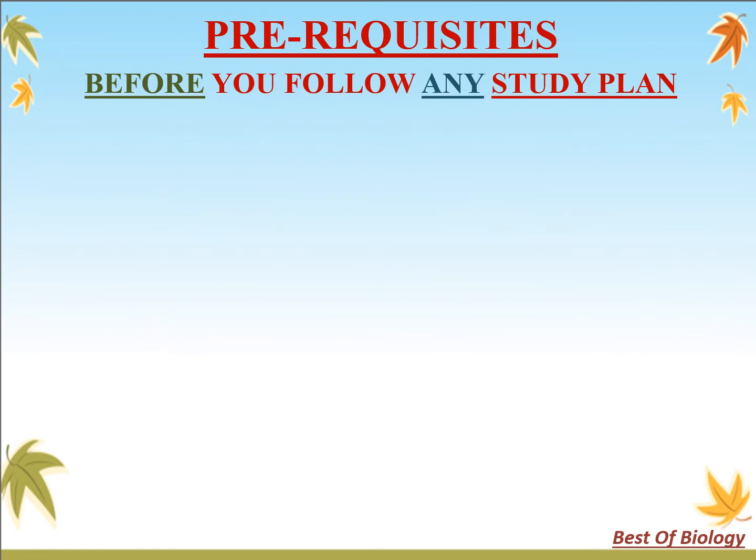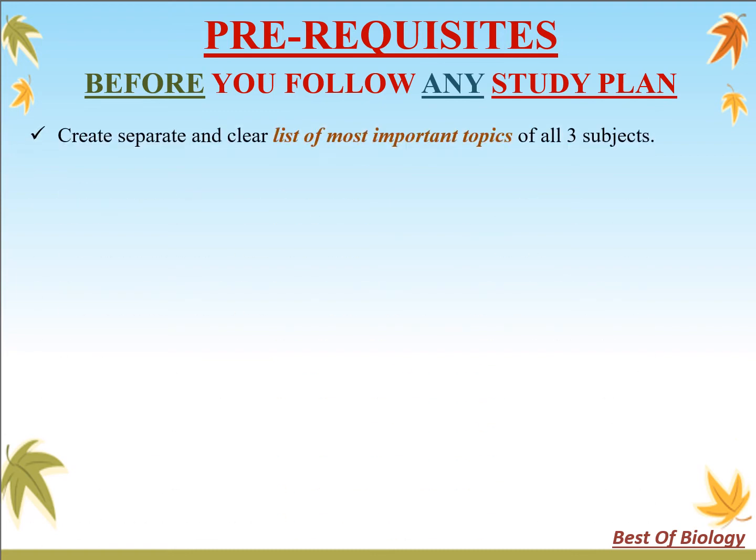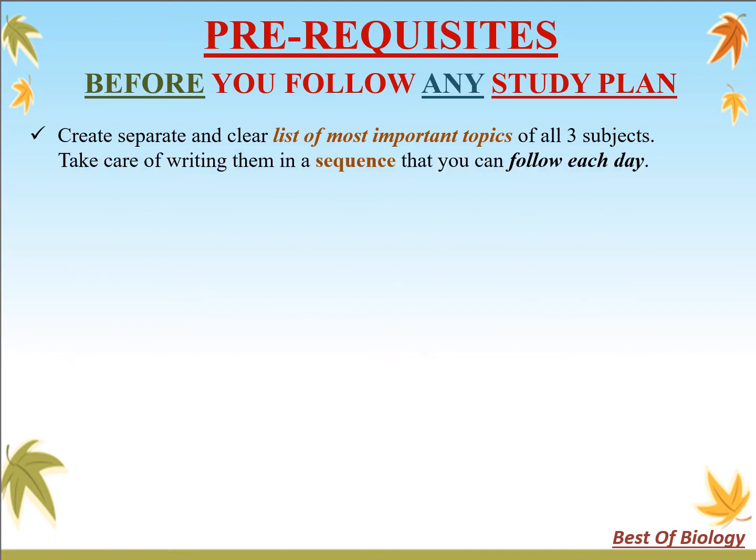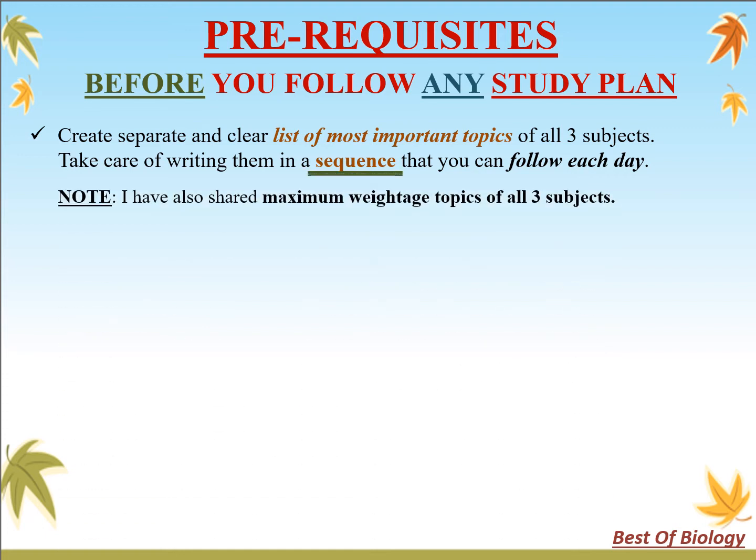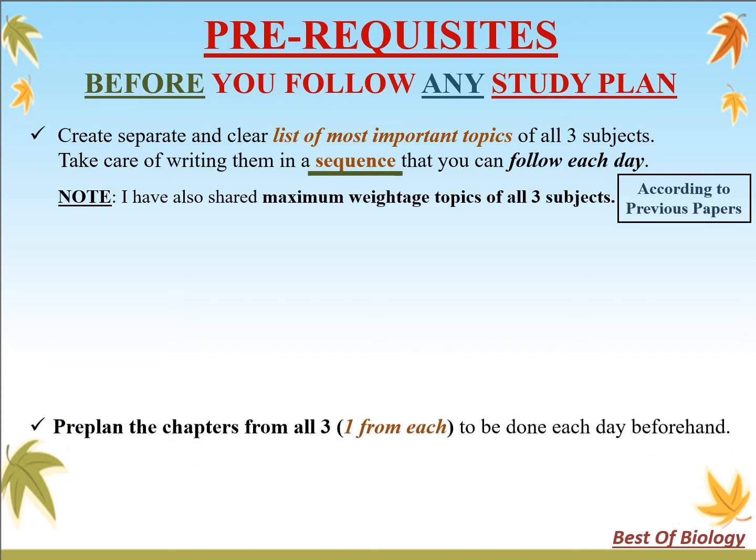Now, here are some prerequisites that you will need to do before starting with the study plan. First, you need to create a separate list of the most important topics of all three subjects. The list should be written in a way so as to follow the topics from them in sequence. I have also shared a list of the most important topics of all three subjects with their maximum weightage according to previous years, so you can follow the list as it is.